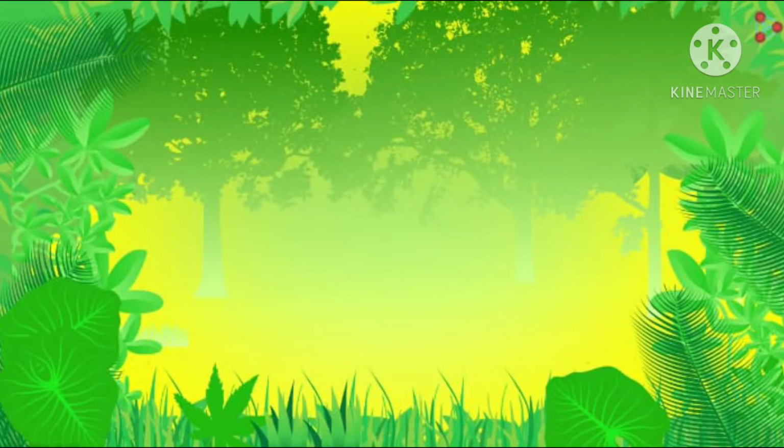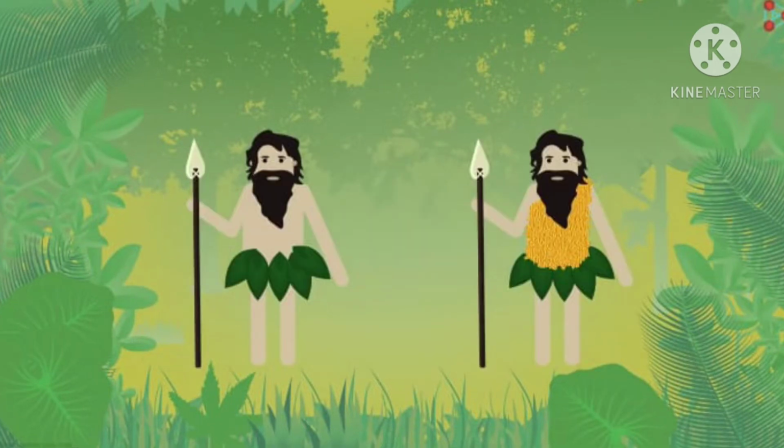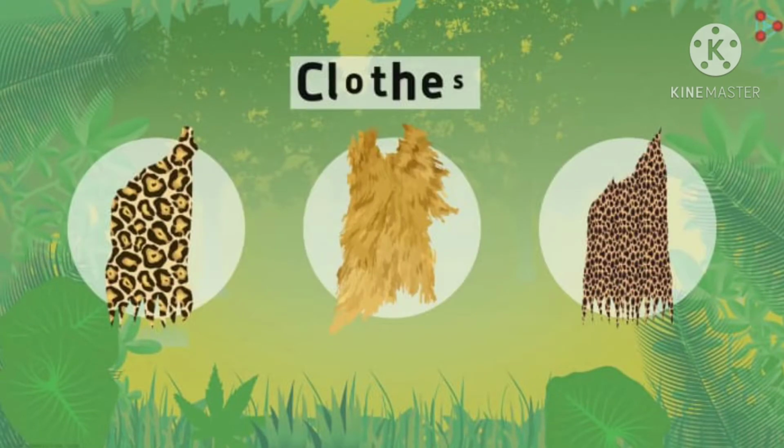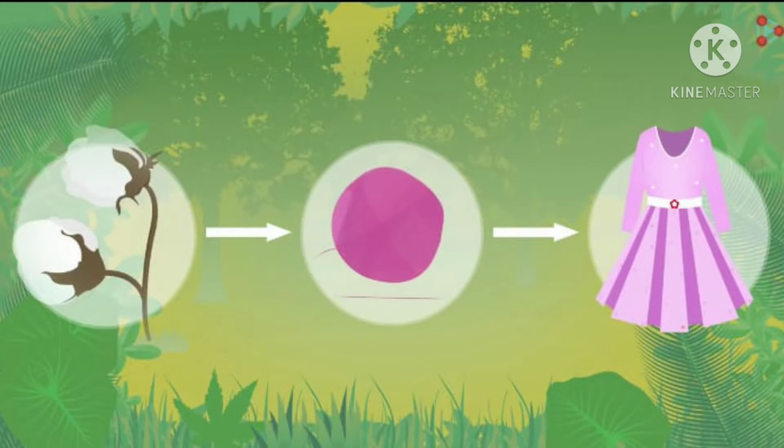Since the prehistoric era, there has been a drastic change in the clothes that humans wear. Early men used large leaves to cover their body. With time, it was seen that even animals' skin can be used to cover their body. Soon, animal skin, fleece and fur were employed as clothes. When the early humans started cultivating crops, they started using cotton from the cotton ball to weave fabric to make